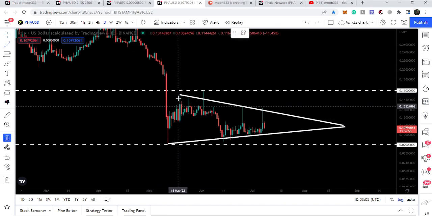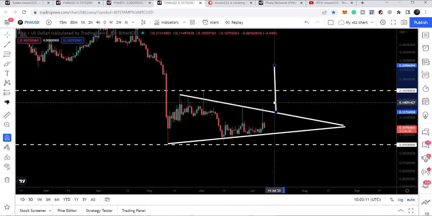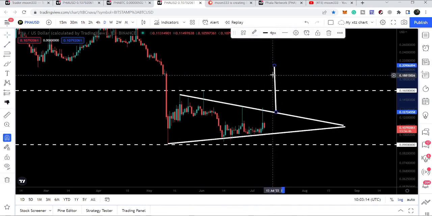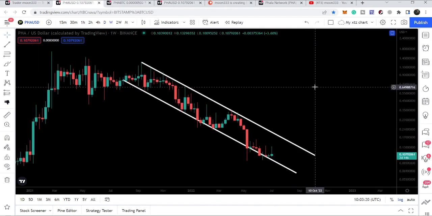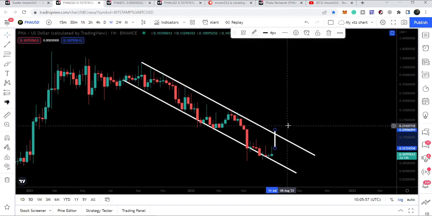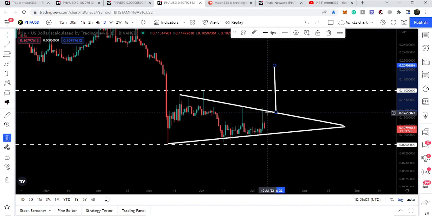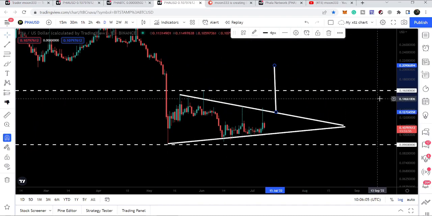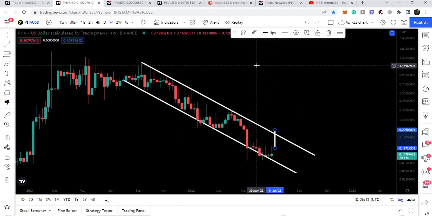Now for example, if Phala breaks out this resistance of the triangle, then after the breakout, we can expect that it can move up to 20 cents. And if I copy this trend line from here and paste it here, we can see it is showing us the projection beyond the resistance of this channel, which means that after breaking out this resistance of the triangle, there is a very high probability that Phala will also break out this key resistance of 16 cents and also the resistance of the channel. The final target can be here at the top of the channel, which will be approximately $1.15. So this was the update so far.